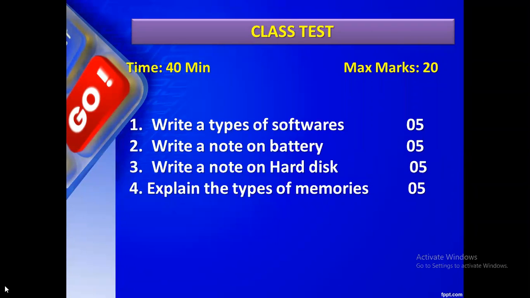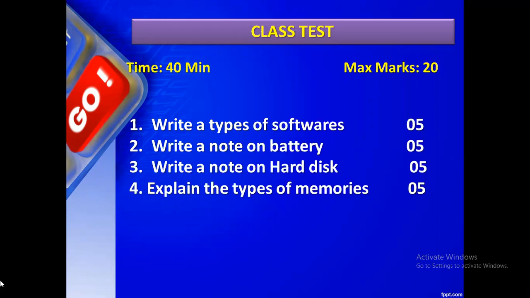Another latest version of the hard disk is called SSD, that is solid state drive. That is faster and also more expensive compared to a hard disk. Solid state drive is more expensive and faster than that.